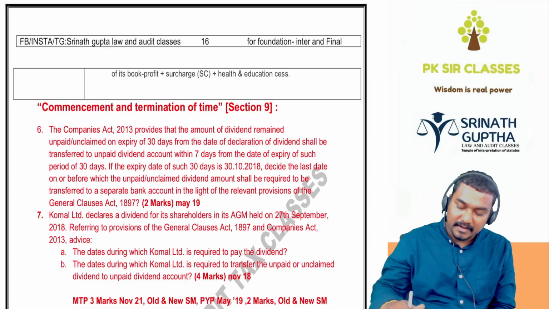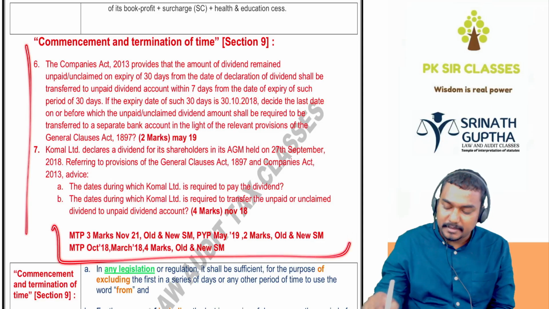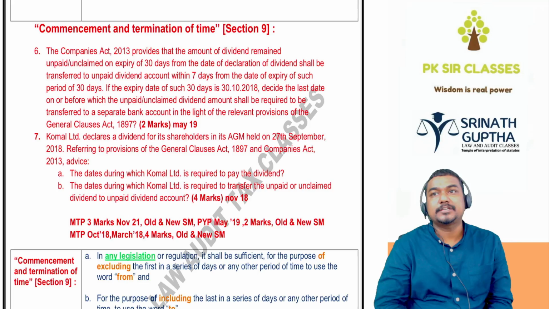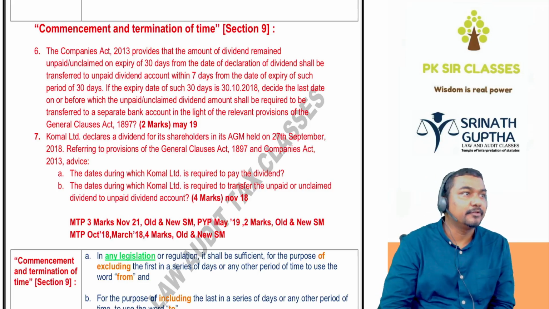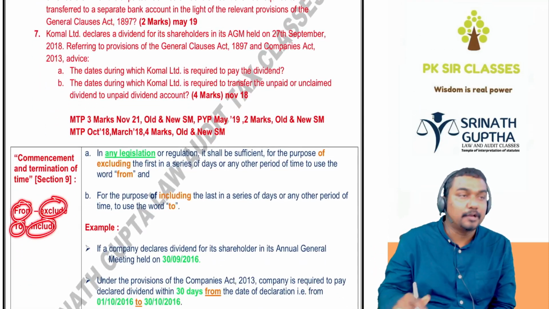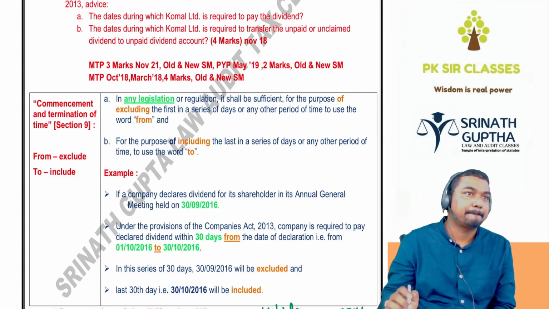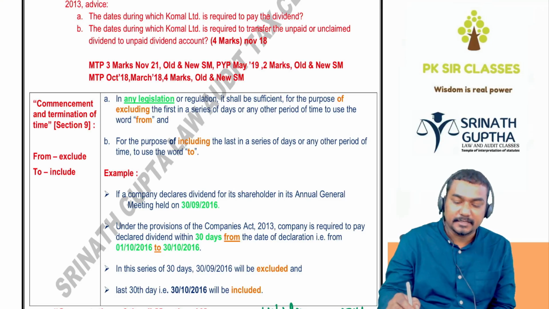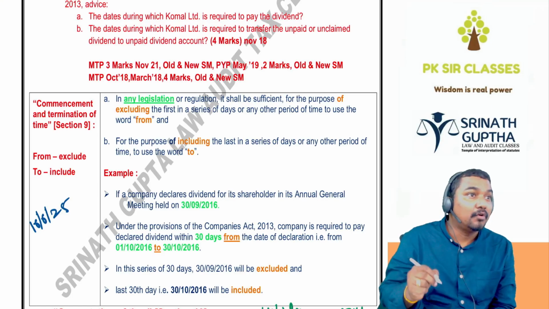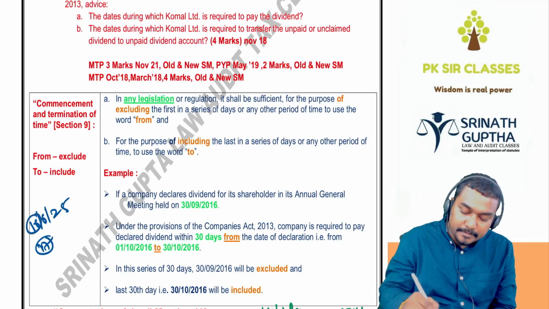Next, section 9, commencement and termination of time. Asked so many times in the exam, beta. Very, very important. If any act specifies a duration, how do we calculate it? The from date should be excluded, the to date should be included. For example, a company has to distribute dividend within 30 days of declaration. If dividend is declared on, for example, 16/6/25, we have to count the 30 days from the 17th.